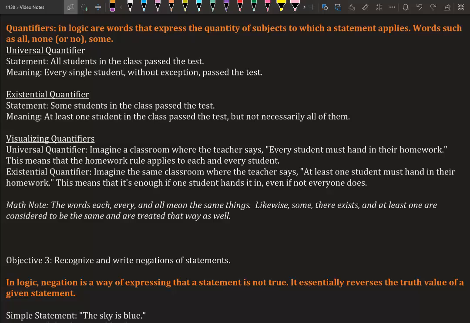That counts. Visualizing quantifiers. So imagine a classroom where the teacher says every student must hand in their homework. That means that the homework rule applies to each and every student. That's the universal version. The existential version, imagine the same classroom where the teacher says at least one student must hand in their homework. That means that it's enough if one student hands it in, even if not everyone else does. The words each, every, and all mean the same things. Likewise, some, there exists, and at least one are considered to be the same and treated that way as well.